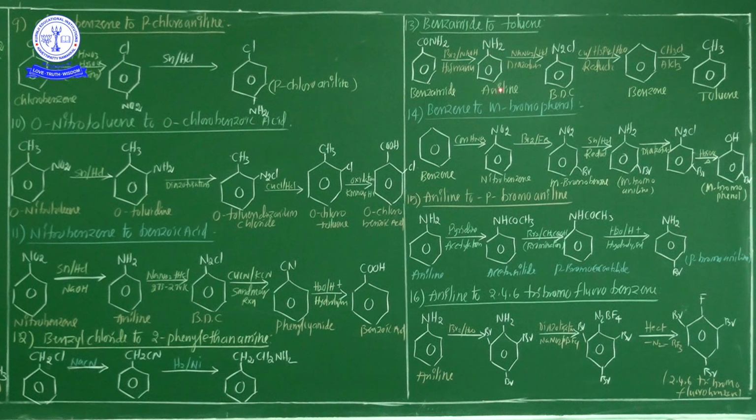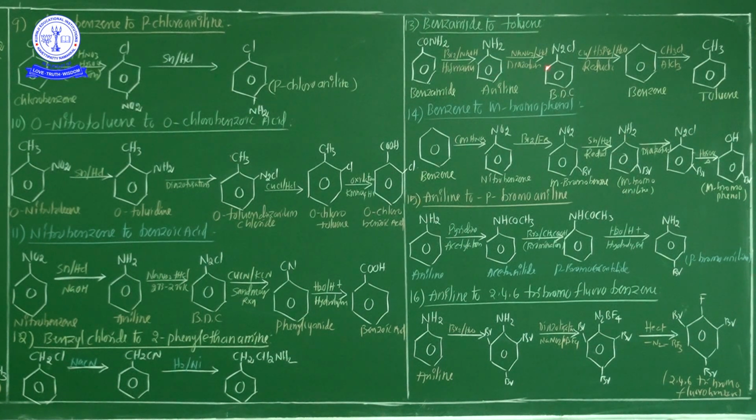For example, benzamide is converted easily to aniline through the bromination process. Here also there is aniline, and here also there is aniline, so there are different types of reactions available.